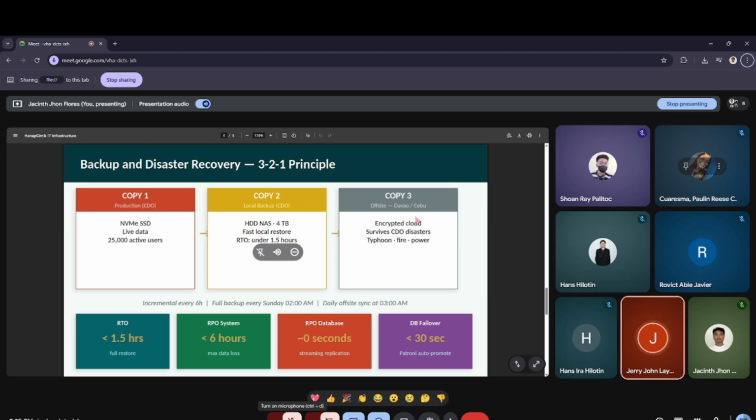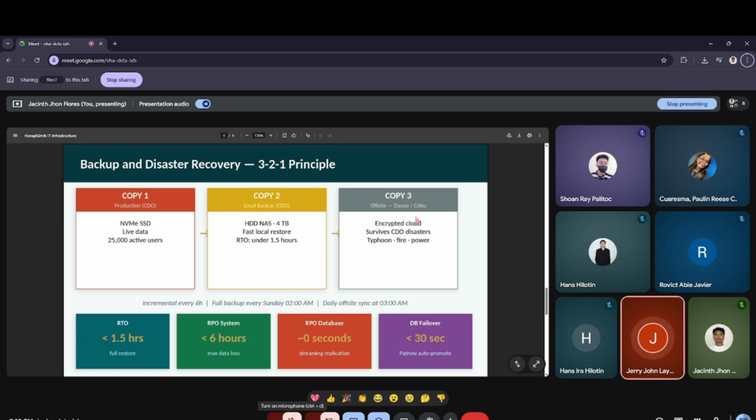power outages. Backups are done regularly: incremental every 6 hours, full backup every Sunday, and offsite syncing daily. In terms of performance, our system recovers quickly with an RTO of less than 1.5 hours and minimal data loss with an RPO of less than 6 hours.